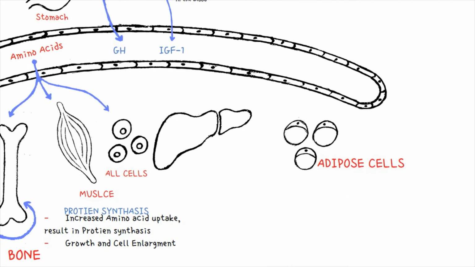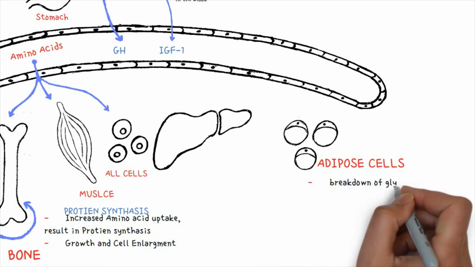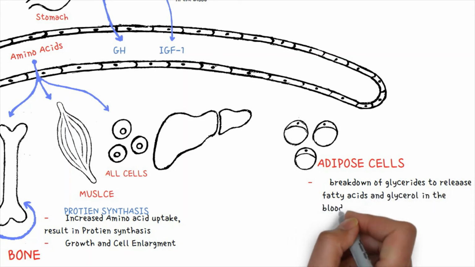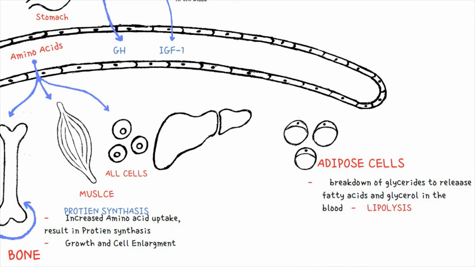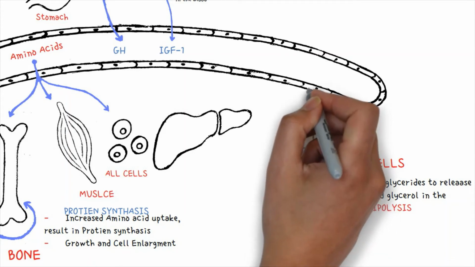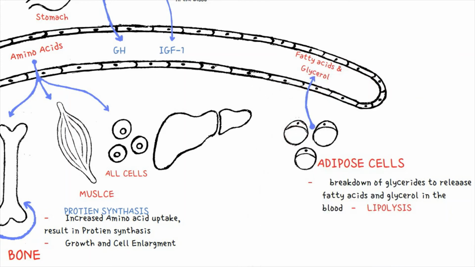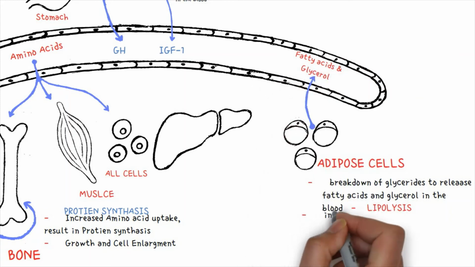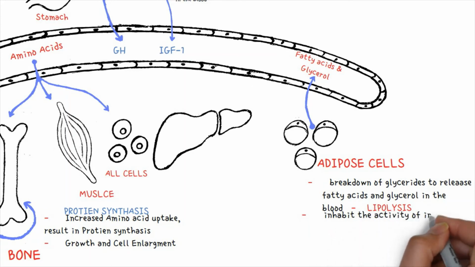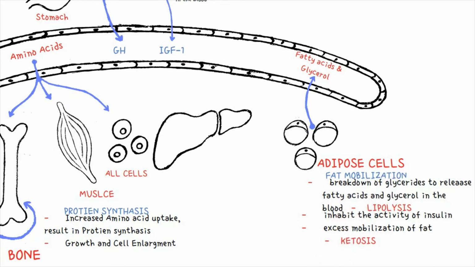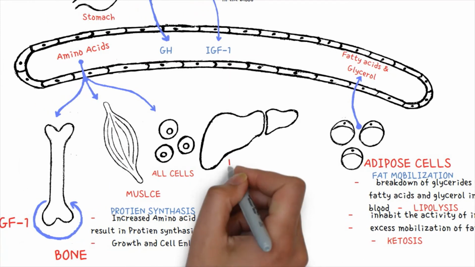These hormones also affect adipose cells in that they stimulate the breakdown of glycerides and fat to release fatty acids and glycerol in the blood, a process known as lipolysis. In this way, adipose cells will release glycerol and fatty acids in the bloodstream. This activity also enables the activity of insulin, and excess mobilization of fat can cause ketosis. So this effect is fat mobilization by growth hormone.